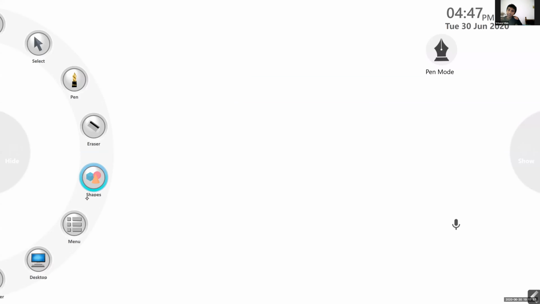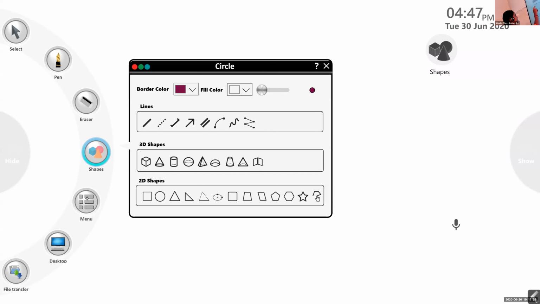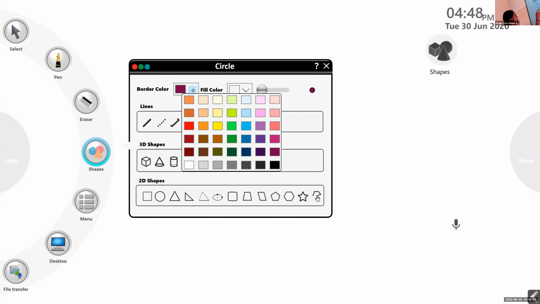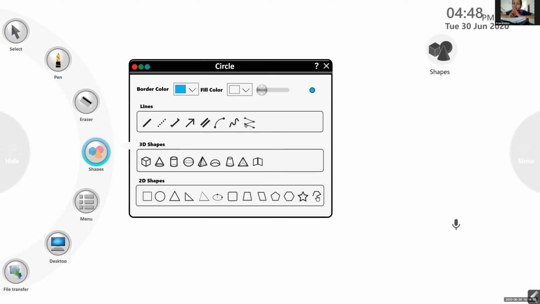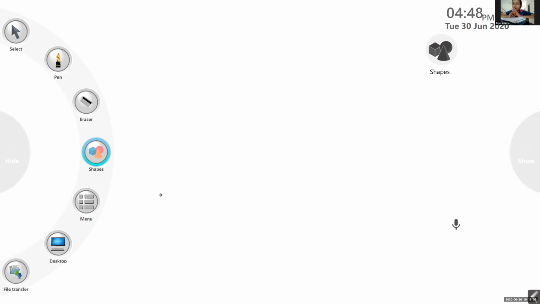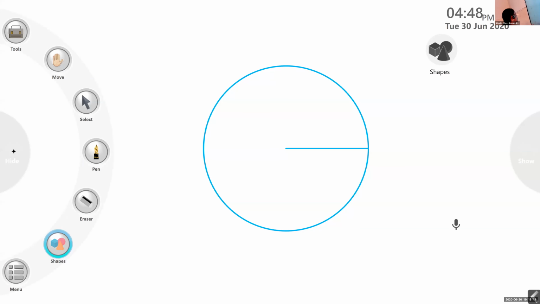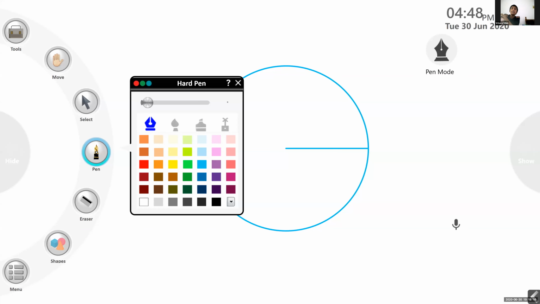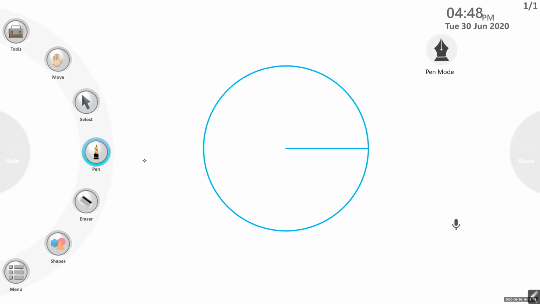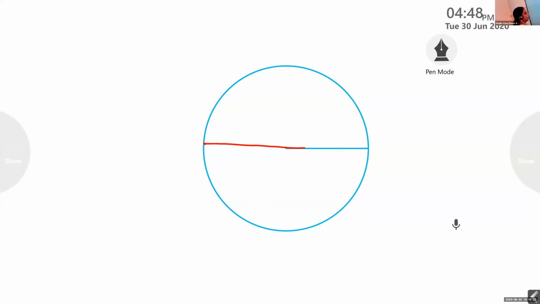Okay, I'll erase and I'll draw another circle with any color. Okay, blue. This is our circle. Now I'll use any other color. Which color do you want? Tell me. Red. Okay, red. So this is the diameter.